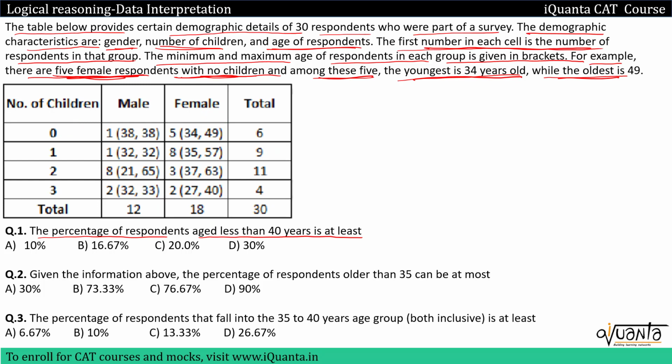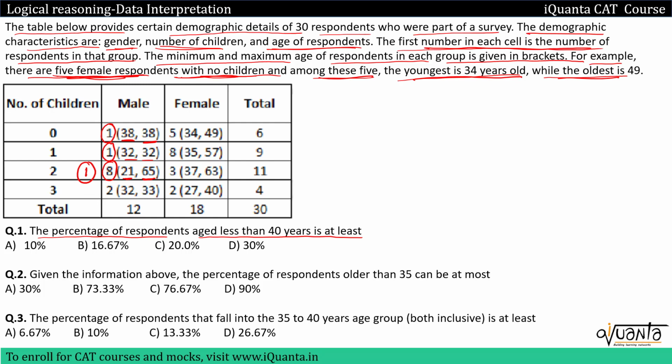So if we go to males first, we have only one male and minimum age is 38, maximum is also 38. So that means there will be only one male having age 38. Then here also we have one male having minimum and maximum age 32. That means the age of this male is 32. So less than 40 years. Yes. If we come to this group, it has 8 males. Among these 8, the lowest age is 21 and highest age is 65. We are trying to minimize the number of people aged less than 40. So if I minimize the number of respondents aged less than 40 here, I'll take only one person from this group who will have age 21, and the rest will all have age 65.